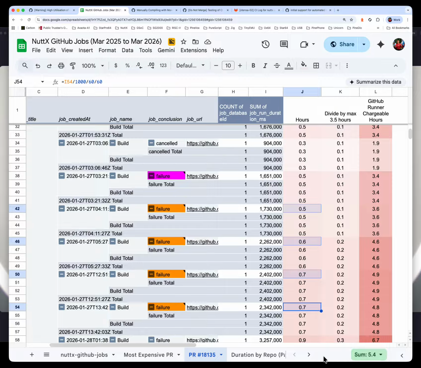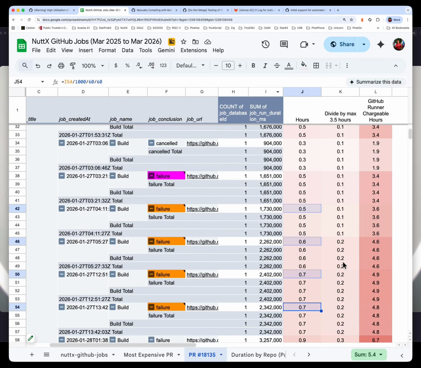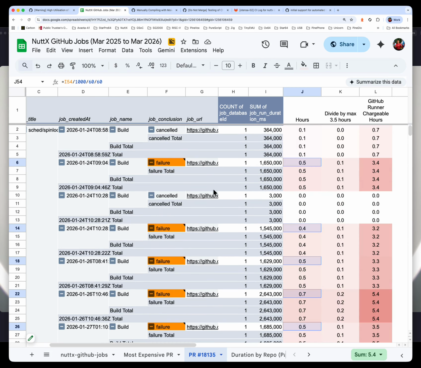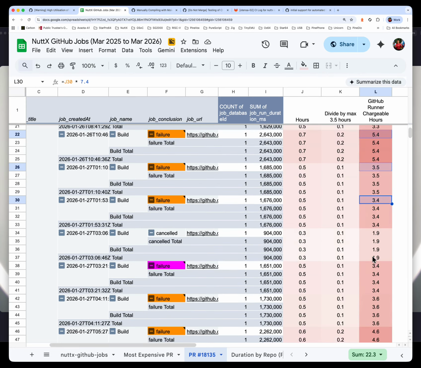So maybe this could have been faster if we used this method to do a compilation in our own PR, in our own repo, so that we conserve time for our developers. They don't have to wait 5.4 hours to discover that 10 of their jobs failed due to compile errors. But also more importantly, how much time did we waste on our GitHub runners? If we add up these 10 jobs, remember that our GitHub runners are running in parallel.